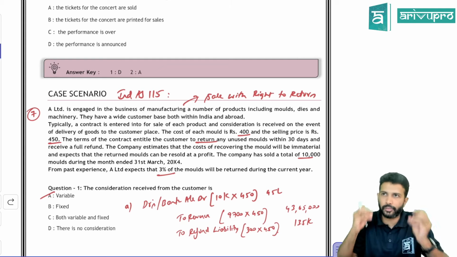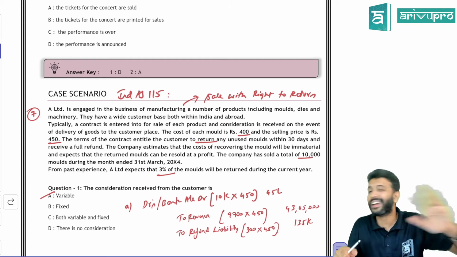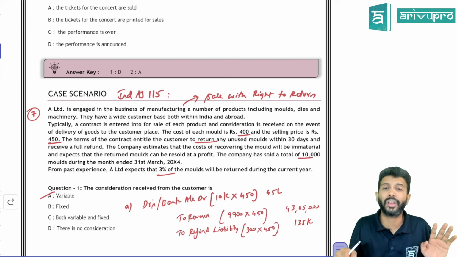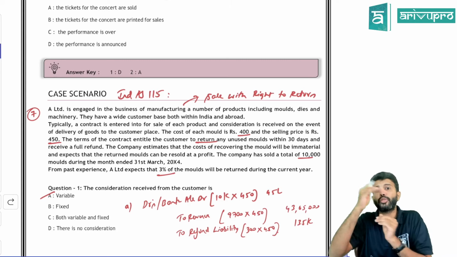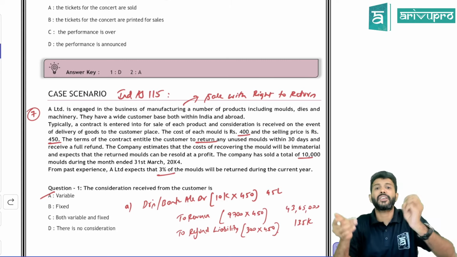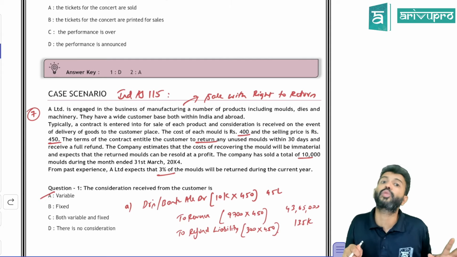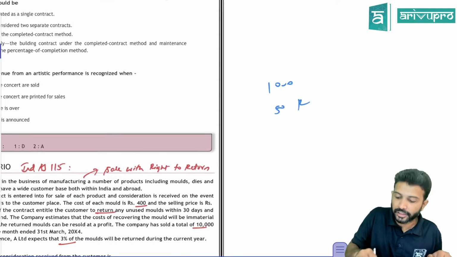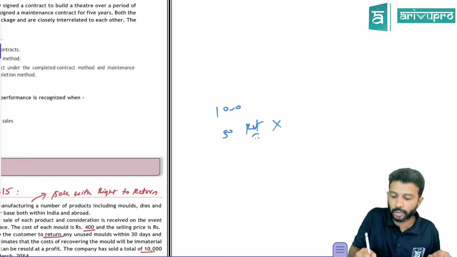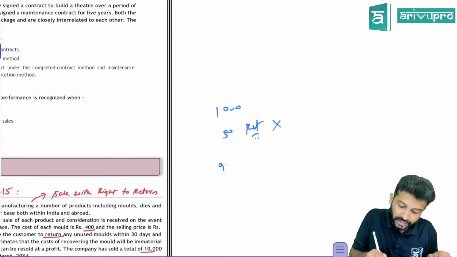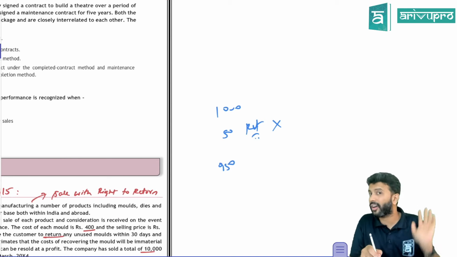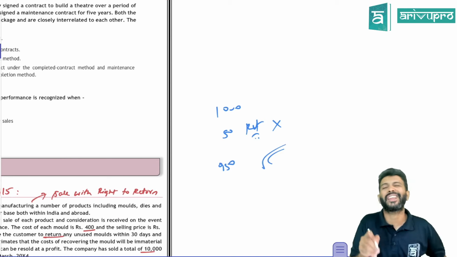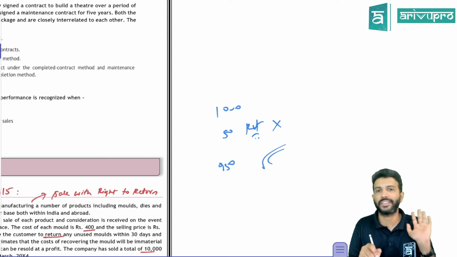If you have sold 1,000 quantities of goods, on the entire 1,000 you cannot recognize revenue immediately. First you have to find out how much of the goods will be returned. Let's say you are expecting about 50 quantity to be returned. That means on those 50 goods you cannot recognize revenue. What remains? 950. On 950, you are not expecting the goods to be returned. So on this 950 only, you can recognize the revenue. That's what they say.